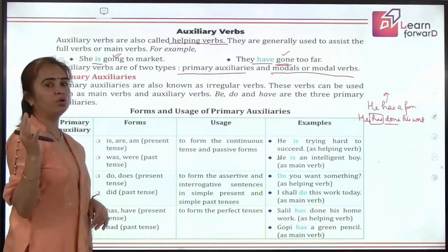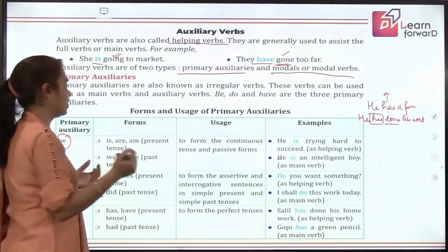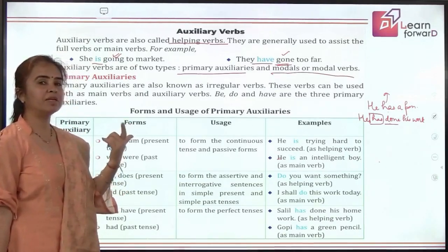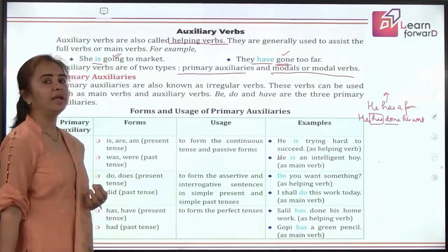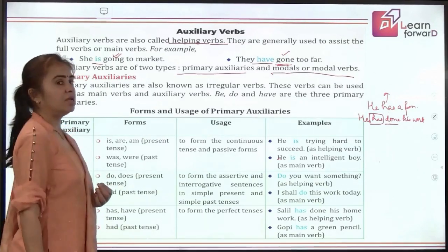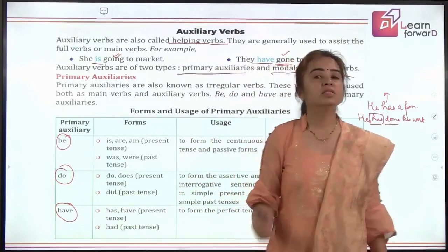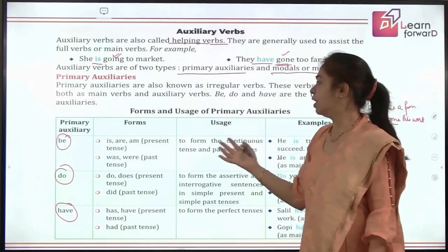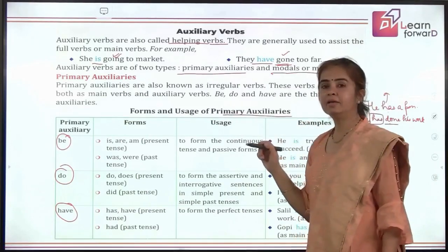I have already told you the forms. Is, are, am, was, were, will be, shall be. All these are forms of be. Then the second form is have, where again you have the forms has, have in present, had in past, will have, shall have in future. So all these are the helping verbs. The third primary auxiliary is do, because we use do as a helping verb in simple present and simple past tense, like do, does, did. So there also do helps as the primary auxiliary, right?